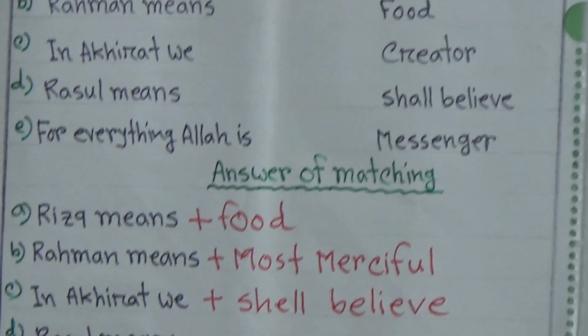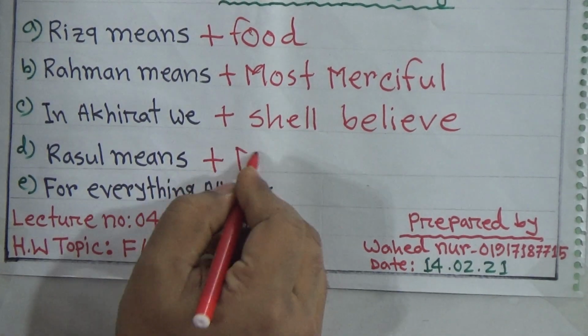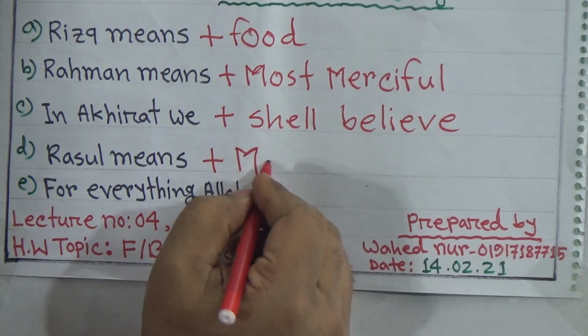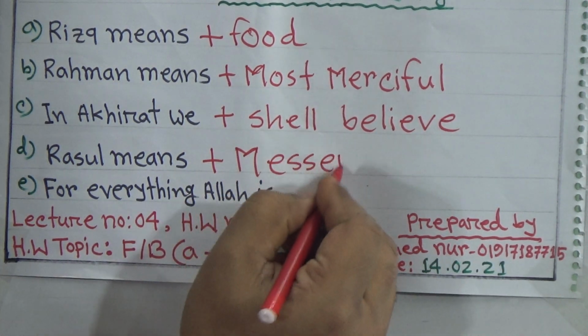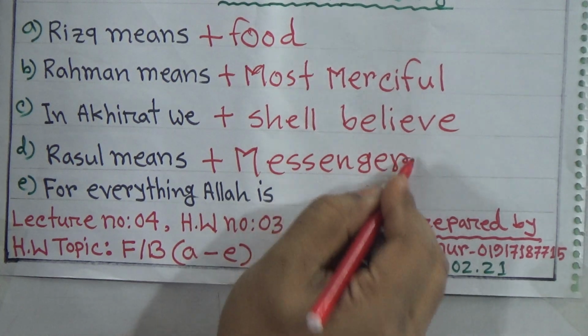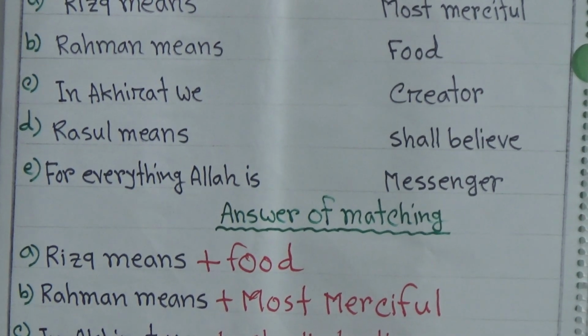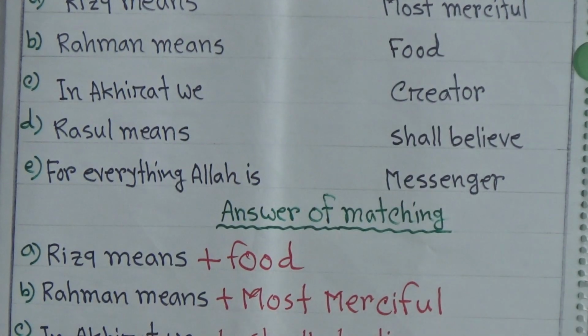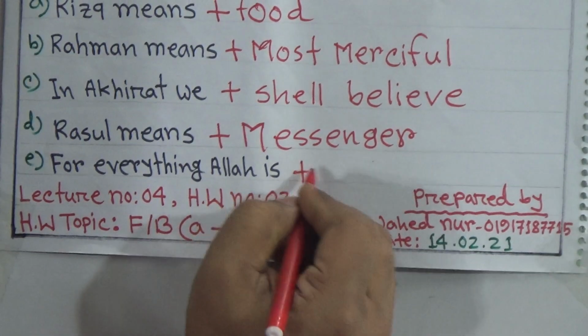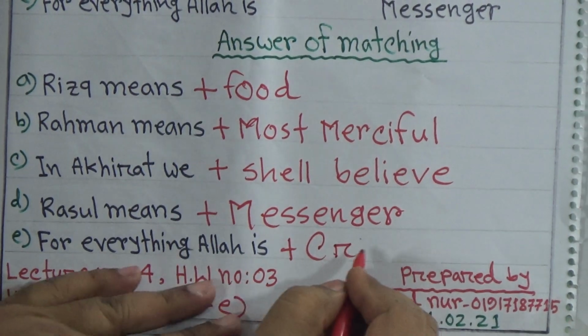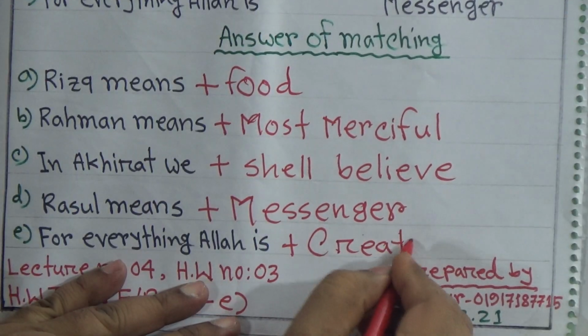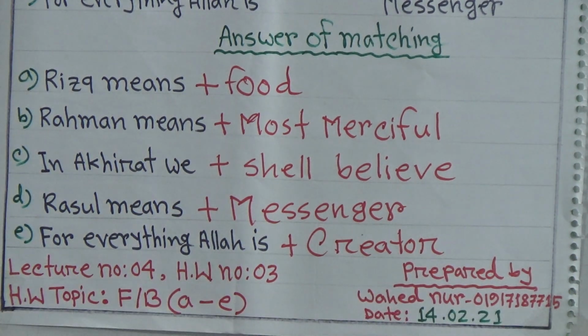Now number D, Rasul means what? Rasul means messenger. So D number, Rasul means messenger. Be careful about the spelling of messenger, M-E-S-S-E-N-G-E-R. Okay, last number, E. For everything Allah is, only one is left, that is creator. So for everything Allah is creator, C-R-E-A-T-O-R, creator.